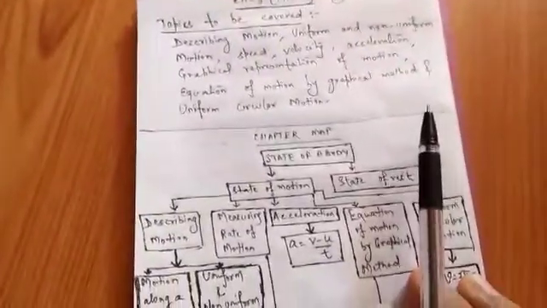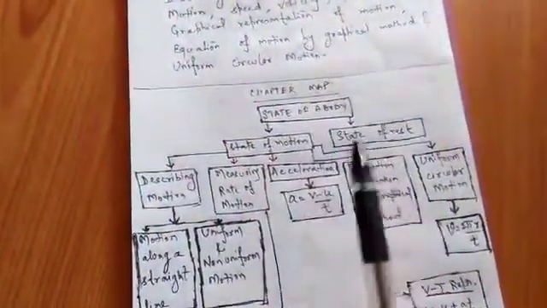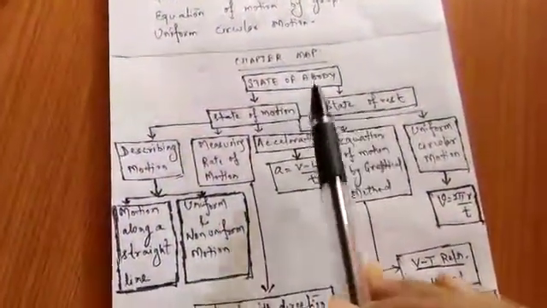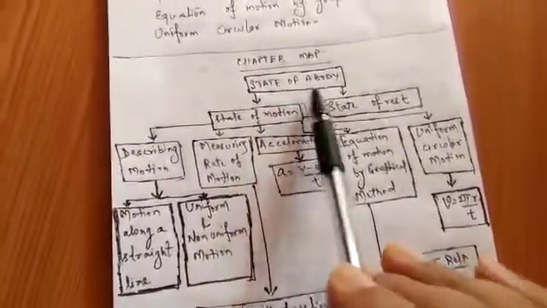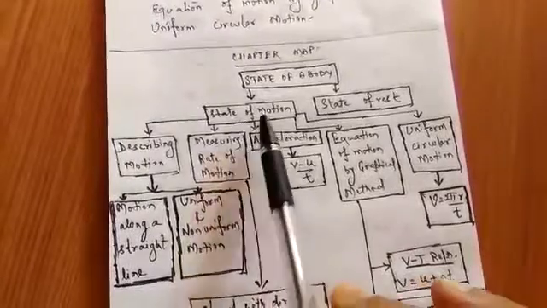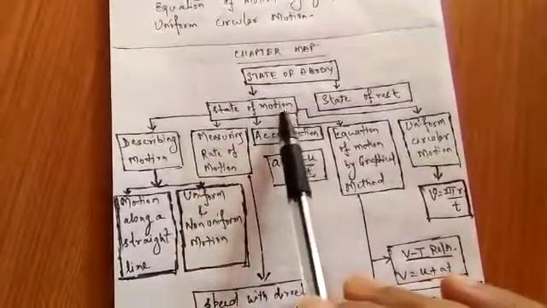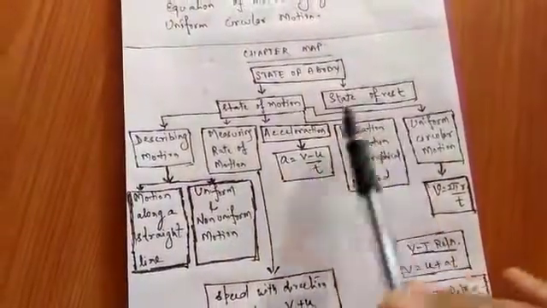Now you are quite familiar with motion. So let's try to understand through the mind map of this particular chapter. The chapter map is very, very simple. It is state of a body. If you see, this is state of a body. There are two states of the body: one is state of motion and second one is state of rest.